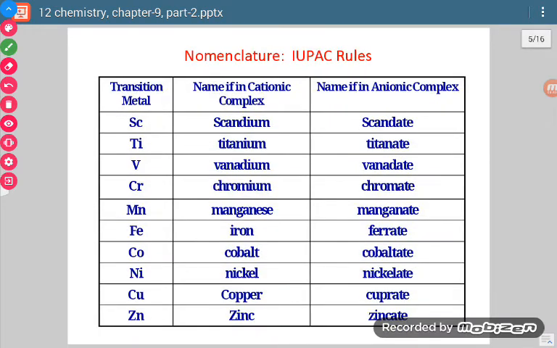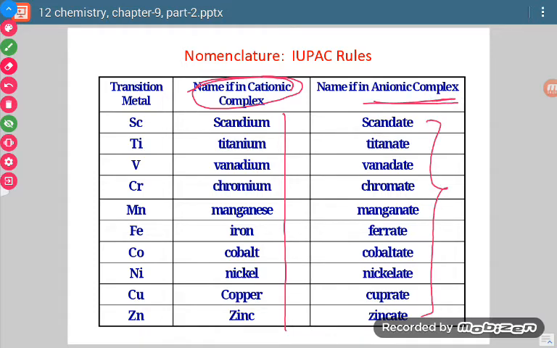Similarly, if a particular metal atom is present in a cationic, anionic or neutral complex, then for cationic and neutral they will be named as such. But if they are present in an anionic complex, then their ending will be 'ate'. So scandium stays scandium in a positively charged or neutral complex, and it will become scandate.